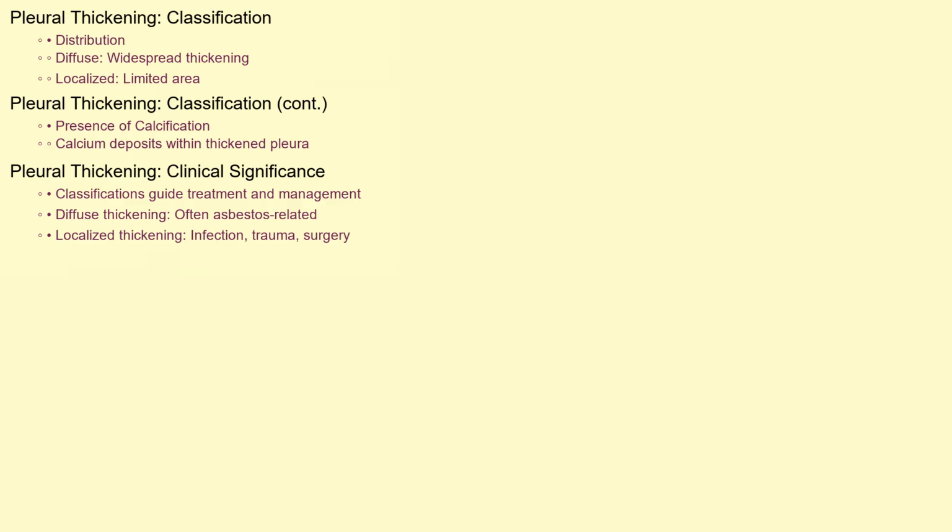Pleural thickening can be broadly classified based on its distribution, diffuse and localized. Diffuse pleural thickening involves widespread thickening of the pleura, often affecting a large area of the lung. It's commonly associated with asbestos exposure. Localized pleural thickening, on the other hand, is limited to a specific area of the pleura. It can result from localized infections, trauma, or prior surgeries. Another distinction is based on the presence of calcification, where calcium deposits are present within the thickened pleura. These classifications help guide treatment and management strategies.